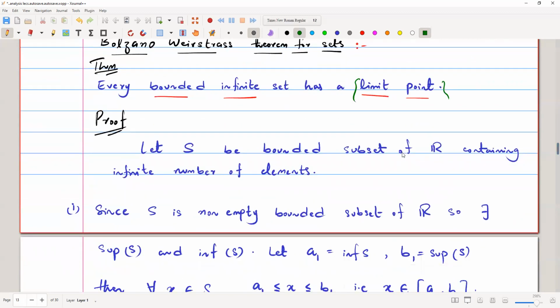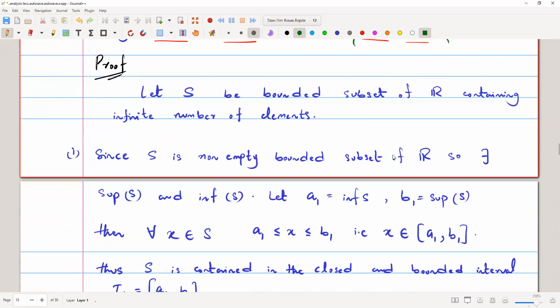Now we'll start the proof. We start with the assumption that we take a set S, a bounded subset of R containing an infinite number of elements. It's given in the statement that the set is bounded and infinite, so it has a limit point. Why do I call it non-empty? Because we know that it contains an infinite number of elements. If the set has at least one element, then we call it a non-empty set. Here we have infinite elements, in fact.